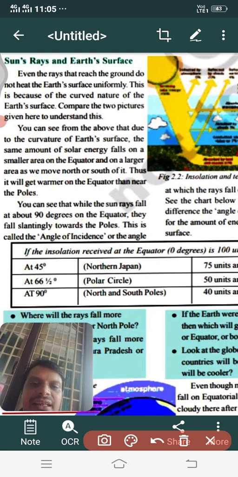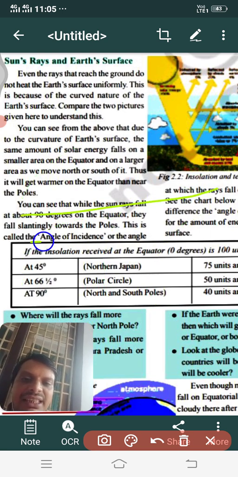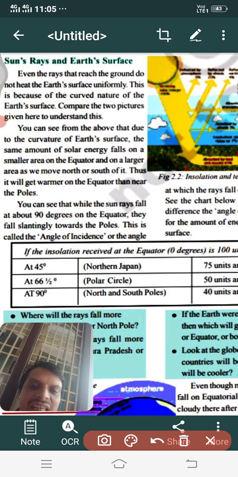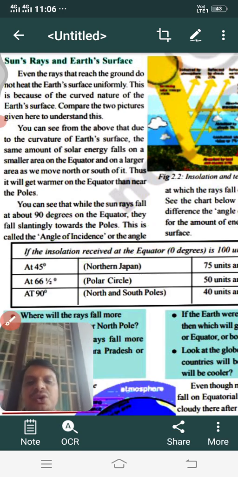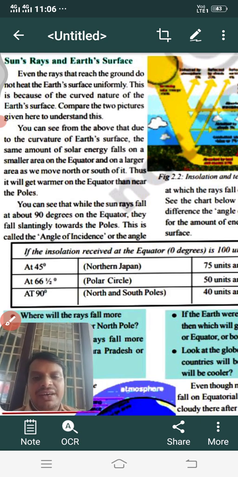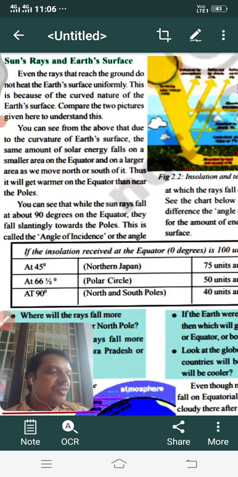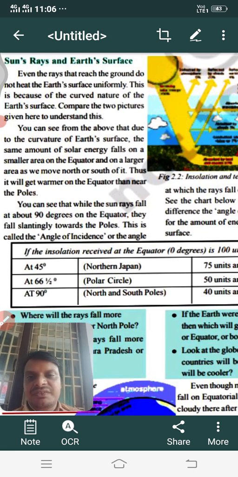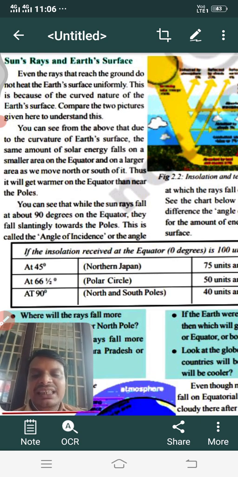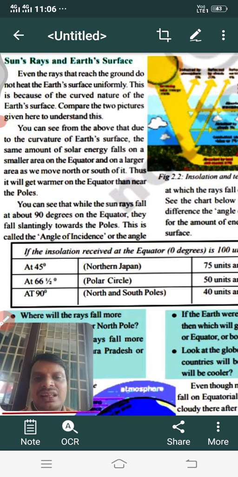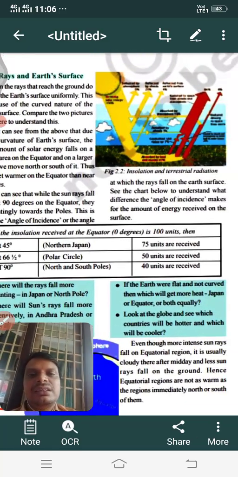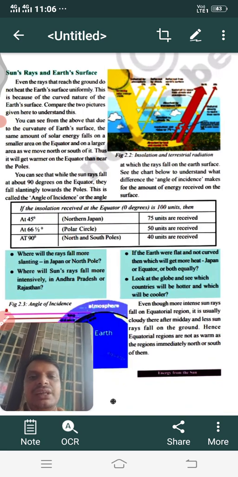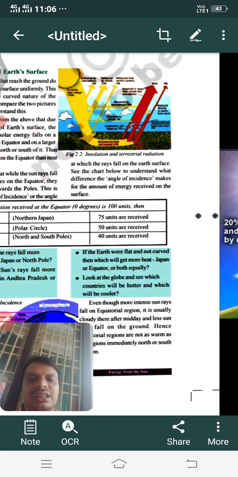It's not a flat surface like the floor in our homes. We cover the floor with tiles or some other thing, and we make it a flat surface area. But does the earth look like that? No. So when you compare the two pictures given here, see picture one, you can better understand this. The other picture I will show you.